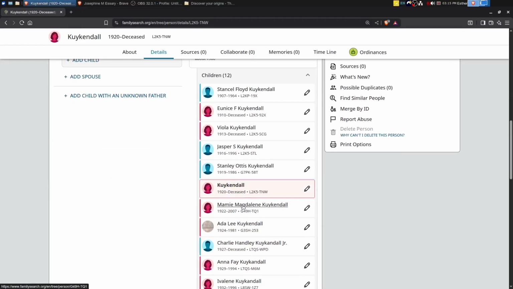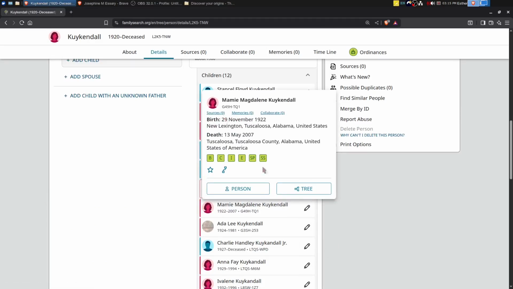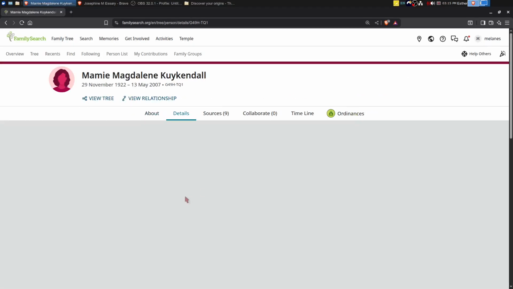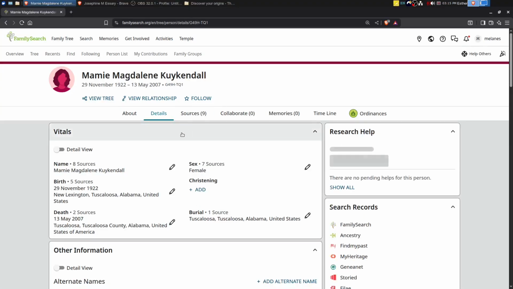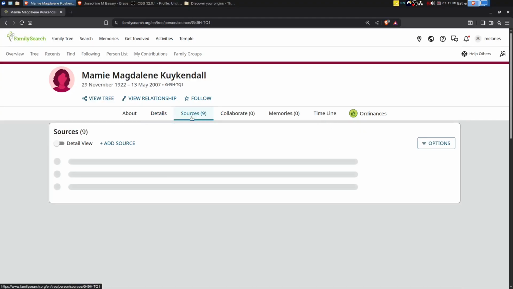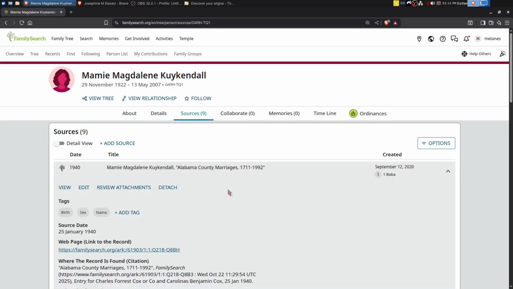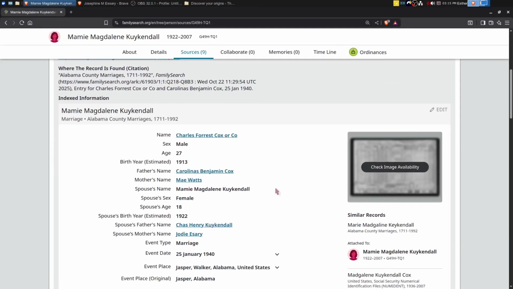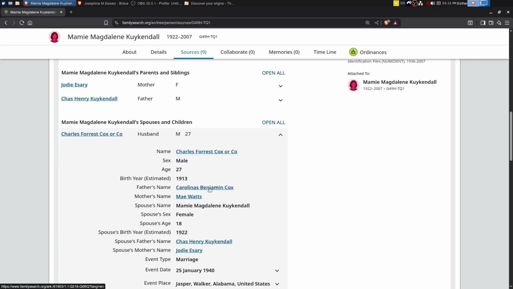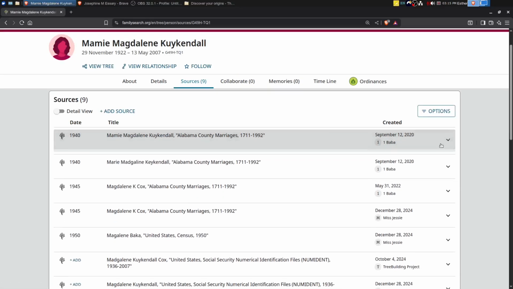And then we have Mamie Magdalene. There's 9 sources, so let's go look at her and see what evidence there is to connect her to that family. Okay, they're in a marriage record. Okay, Mamie Magdalene Kuykendall, Charles Henry, and Jody Essary are listed as the parents. So that is the evidence that connects her to that family.